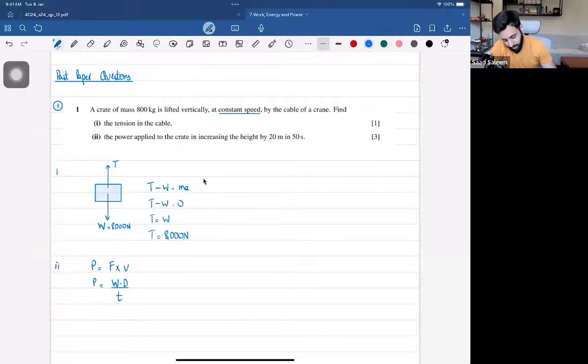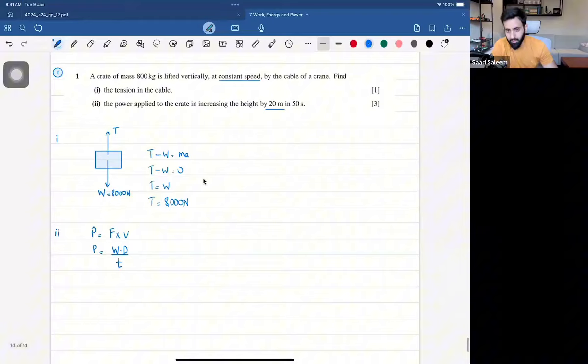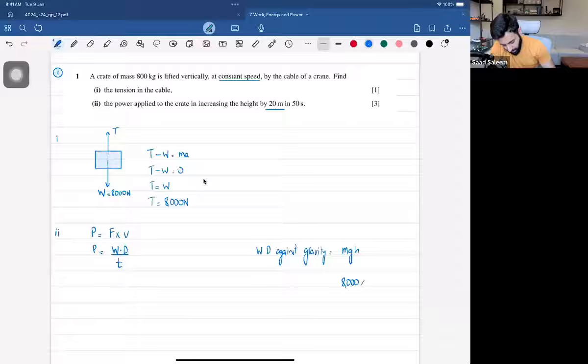If you're lifting an object by 20 meters, that means the work is done against gravity. So the work done against gravity, which is equal to the potential energy, would be equal to mgh. Now, mg, that's the weight, which is equal to 8,000, multiplied by the height, which is equal to 20.